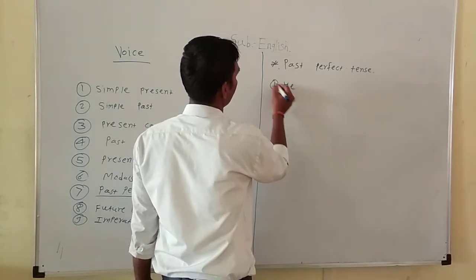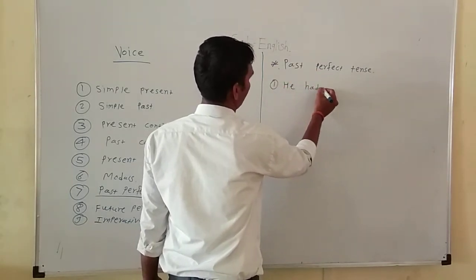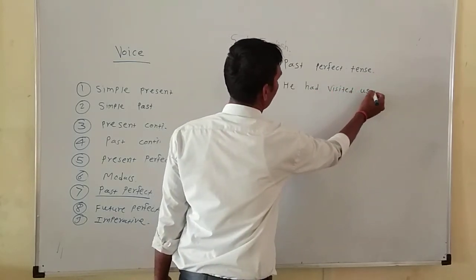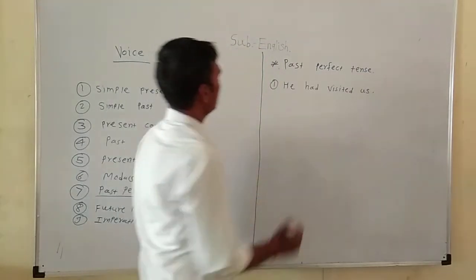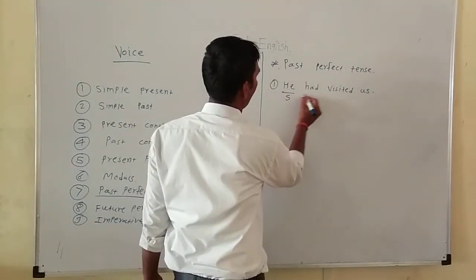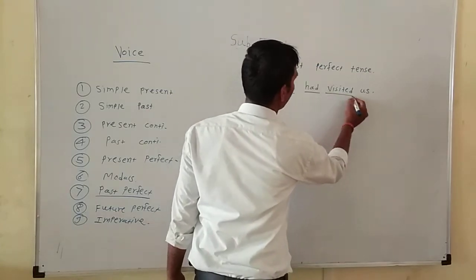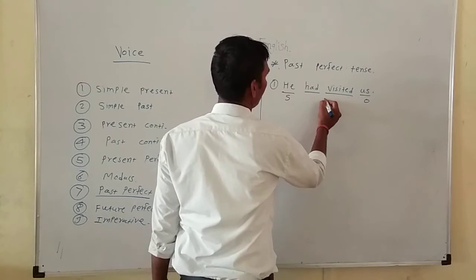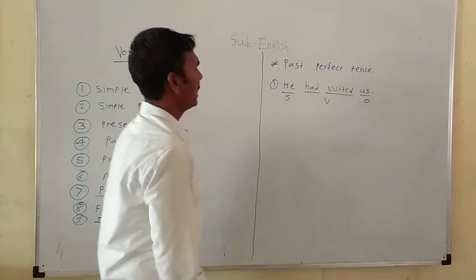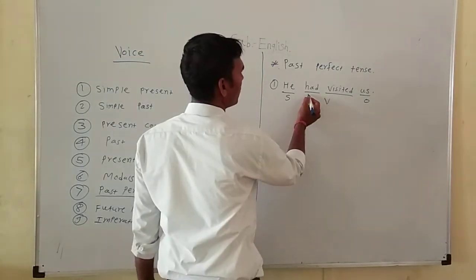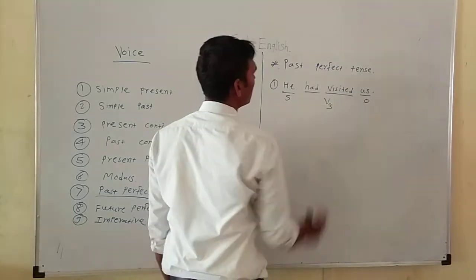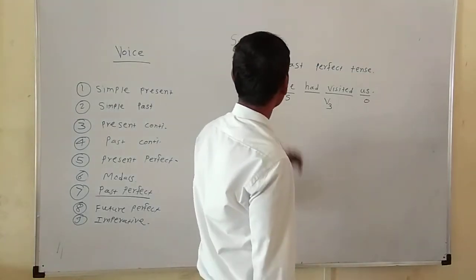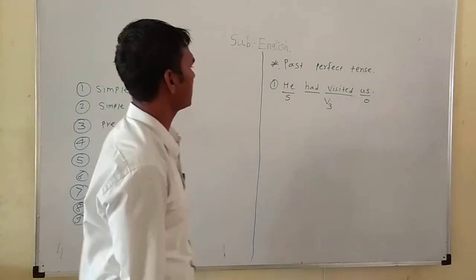Here he is the subject, had visited is the verb with V3, and us is the object. The past participle is given along with had, so the sentence is in past perfect tense.